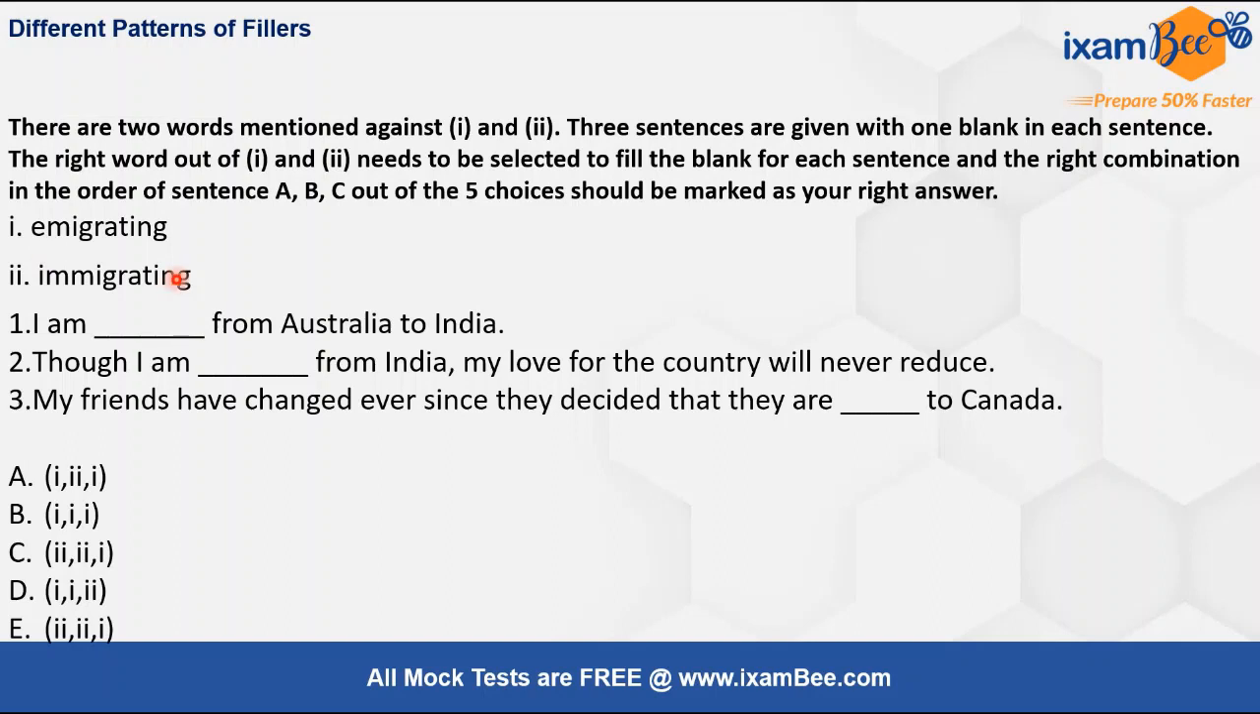So leaving is emigrating. So I am emigrating from Australia to India, is leaving Australia, right? Though I am emigrating from India, right, he is leaving the country. And whenever we'll talk about coming somewhere, we will say immigrating. My friends have changed ever since they decided that they are immigrating to Canada, means leaving this country and moving to Canada. Okay, so 1, 1 and 2 is the correct order here. Option D is the correct answer here. Here your vocabulary will play a very, very important role in these type of questions.